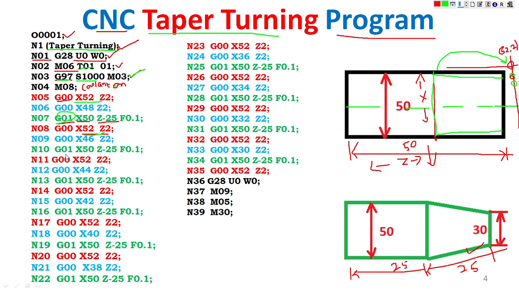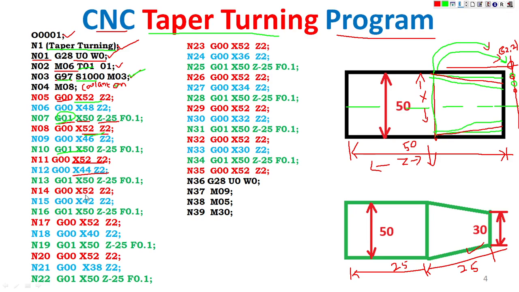Next is linear interpolation, X is 50, Z 25. So automatically the tool travels, machining along, and stops here. Then the tool comes back from here to the original position. Then next X44, so X is 44 here also. The tool travels from this direction.